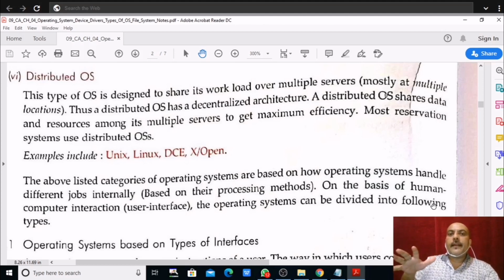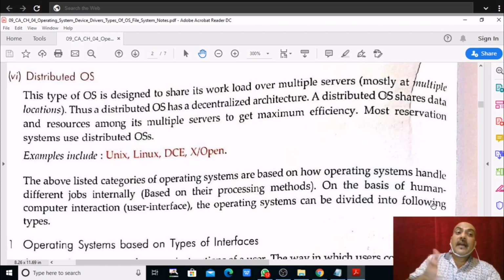On the internet, only one server is not working, right? There are many servers and they are all connected with each other. Suppose I am asking for some information from a server, and if the information is not there on that server, then that server will retrieve the information from another server. It starts searching in some other server for the information which I or you asked.